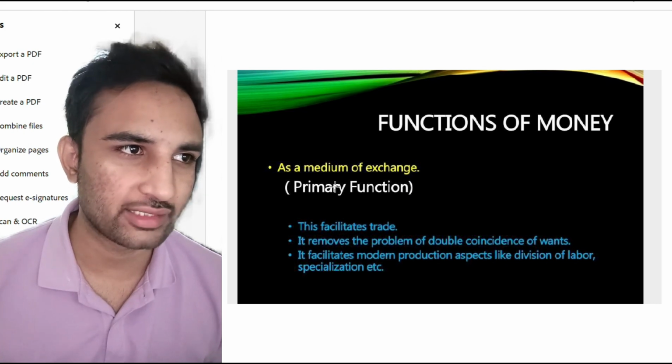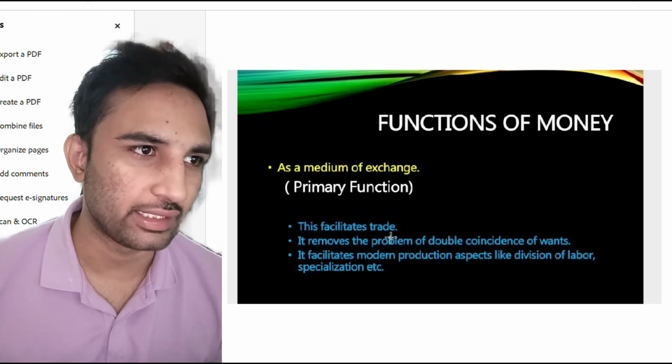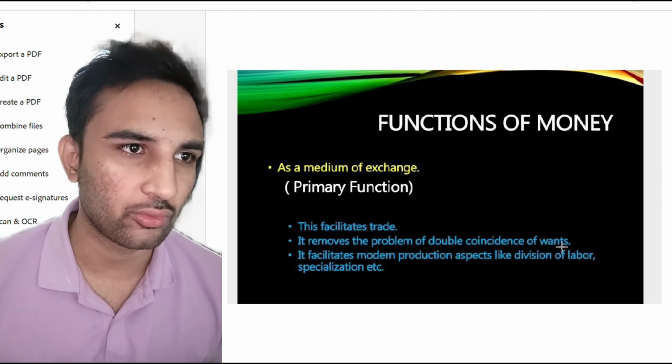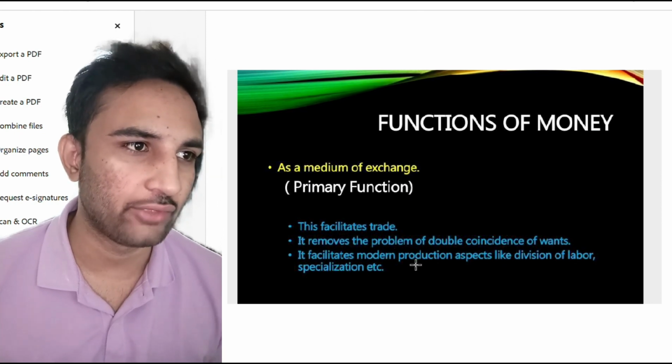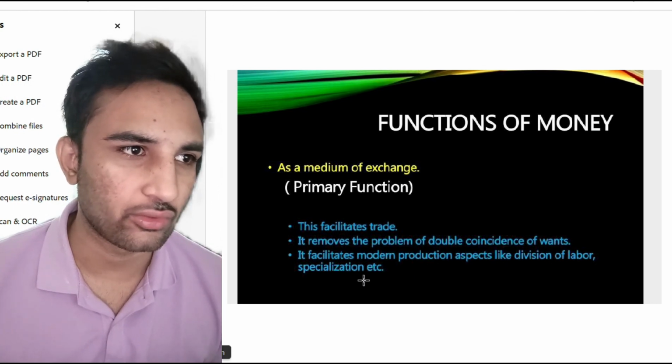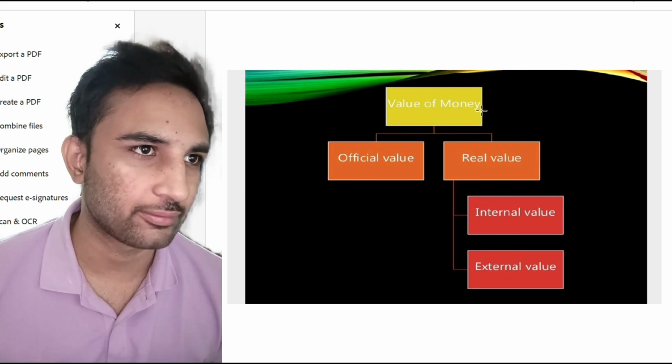Money also acts as a medium of exchange. This facilitates trade. It removes the problem of double coincidence of wants. It facilitates modern production aspects like division of labor, specialization, etc.